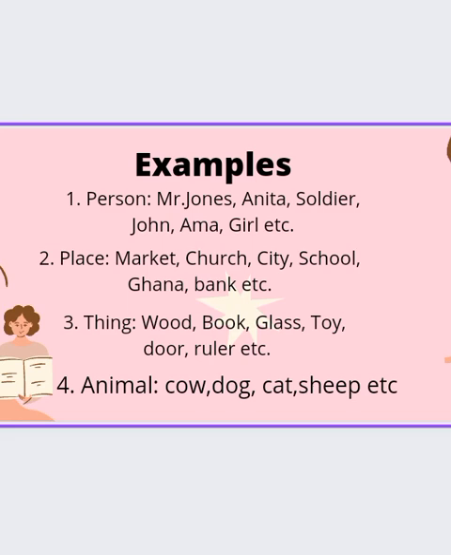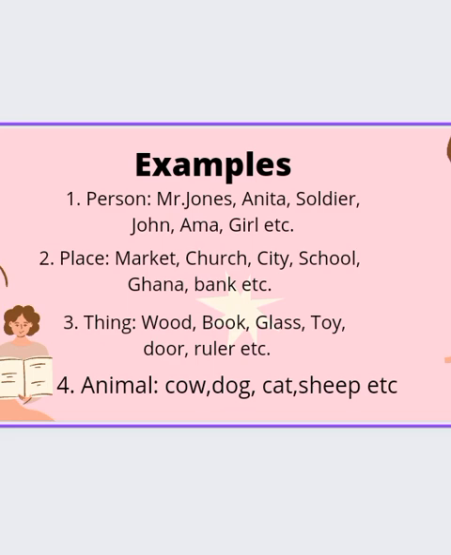Then the second one, that is a noun naming places. So we have a place like a market, a church, city, school, Ghana, bank, etc. Then three, we have nouns naming things, words referring to things. Example, wood, book, glass, toy, door, ruler. And we also have that of animals, which are cow, dog, cat, sheep, lion, leopard, snake, and what have you.